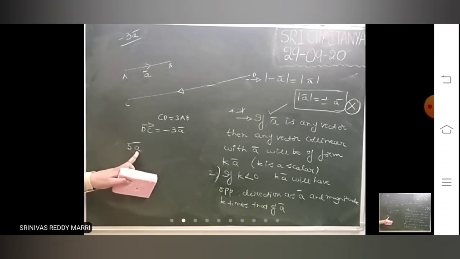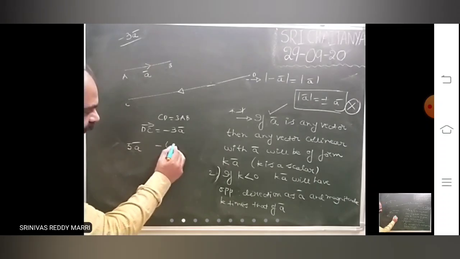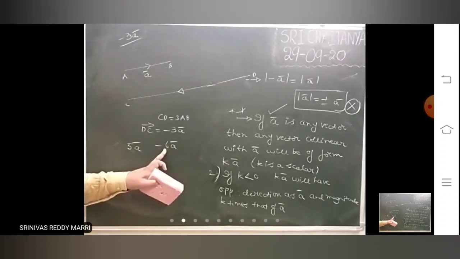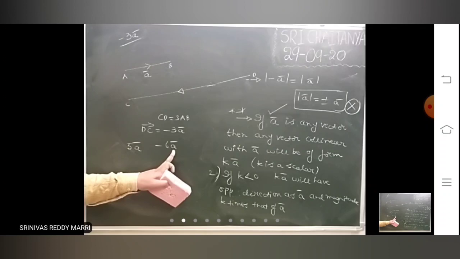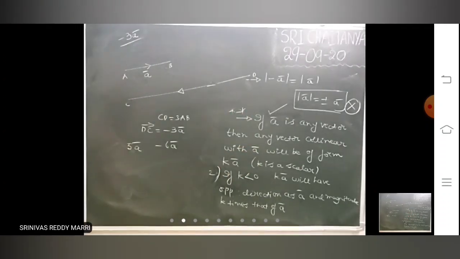So this vector, how will it be? It will be in the same direction as A bar but having magnitude 5 times that of A bar. Suppose another vector is minus 6A bar. What does this indicate? Minus means this vector will be in the opposite direction of A bar and having magnitude 6 times that of A bar.